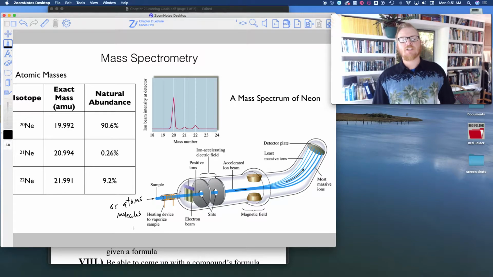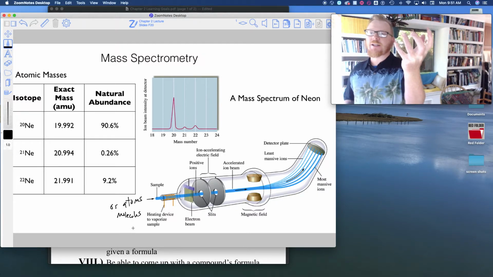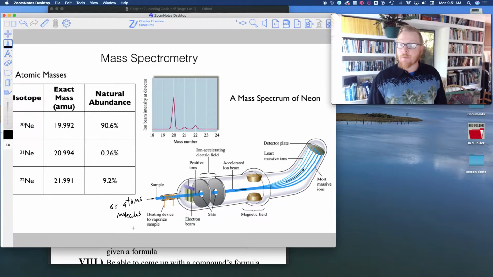So again, if we have this collection of atoms and molecules, we scoop up our collection. Some of them will be one flavor. Another will be a different flavor, right? Some will be heavy, some will be light. The mass spectrometer can actually separate those by their mass, and not only separate them by the mass, but calculate what the mass had to be.